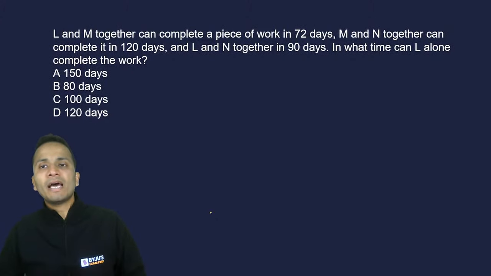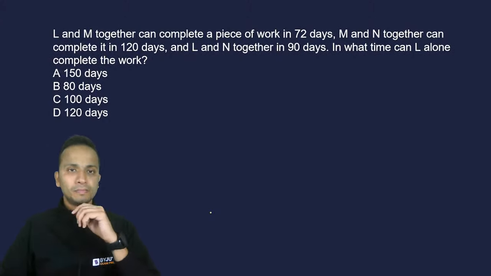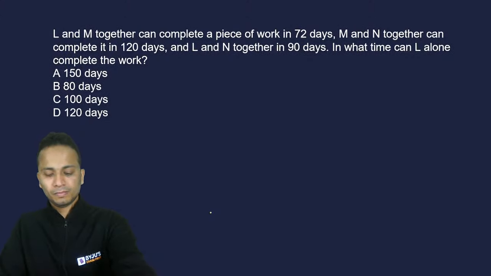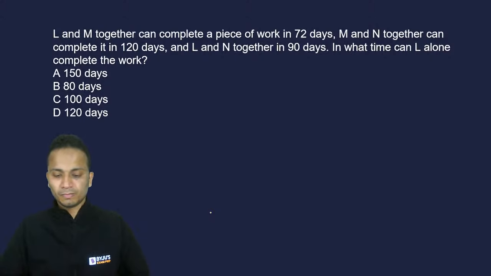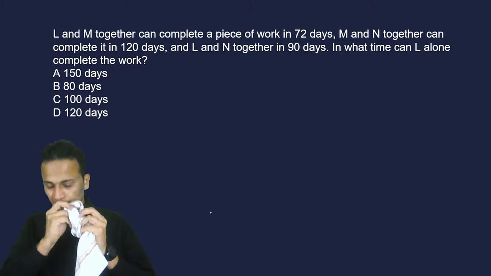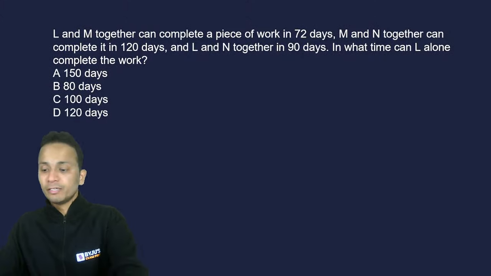In what time can L alone complete the work? Be careful with this one.